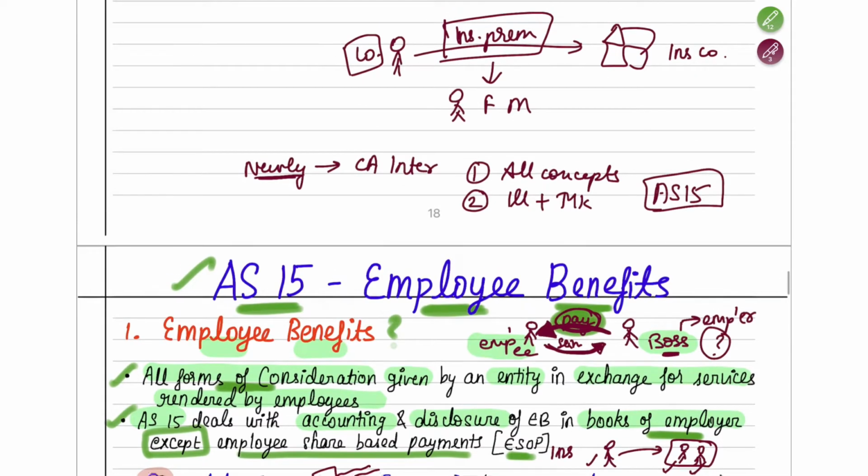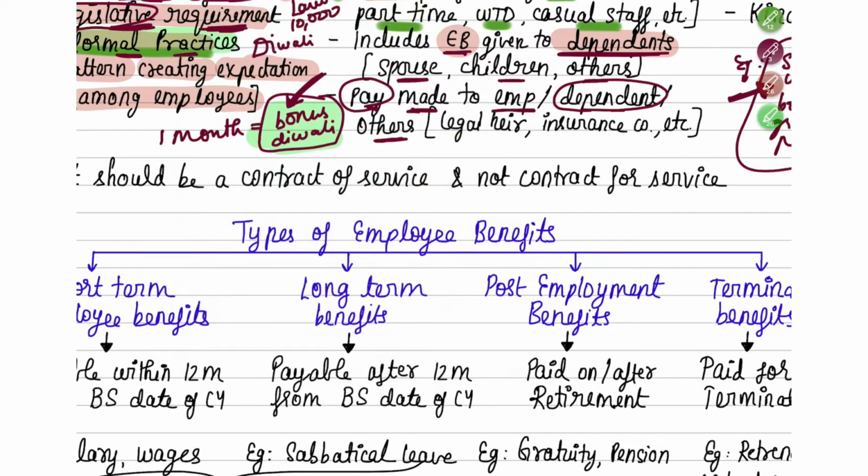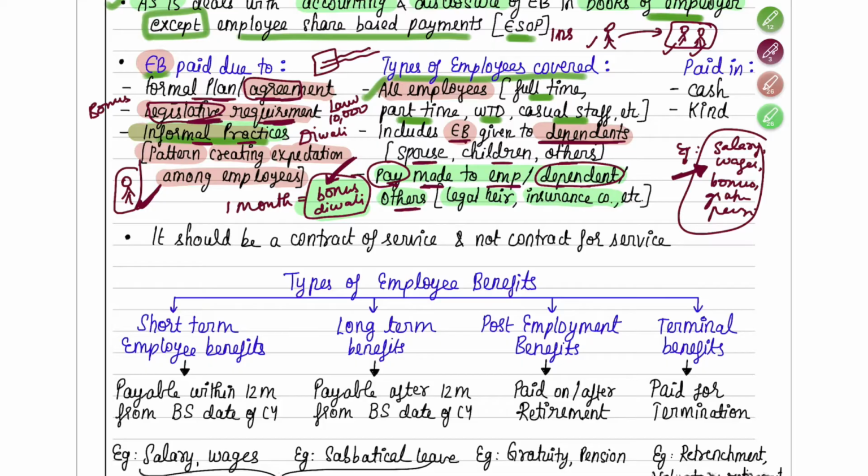Okay, so here what happens? Here the employee benefit, this insurance premium, is not being given to me or my dependents. It is being given to a third party, which is an insurance company. In such a case also, since it is given for my benefit or my dependents' benefit, this will also be counted as an employee benefit, even though the employee is not directly receiving it. So the payment can be made to the employee, dependent, or others. It can be the legal heir, insurance company, etc. I hope you understood these two things.